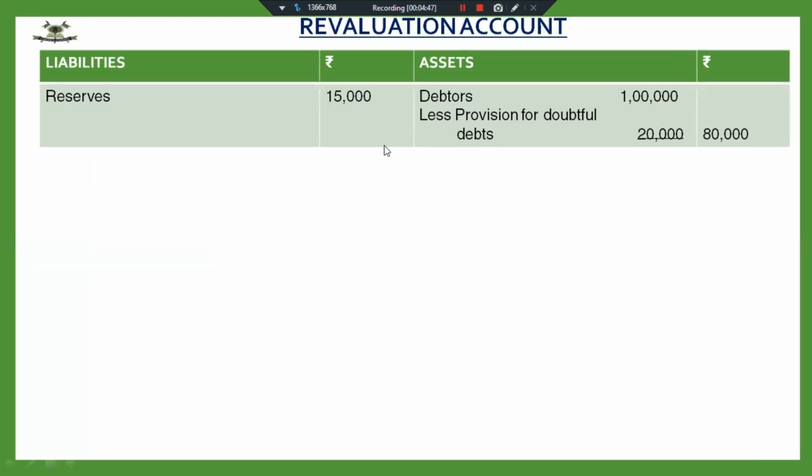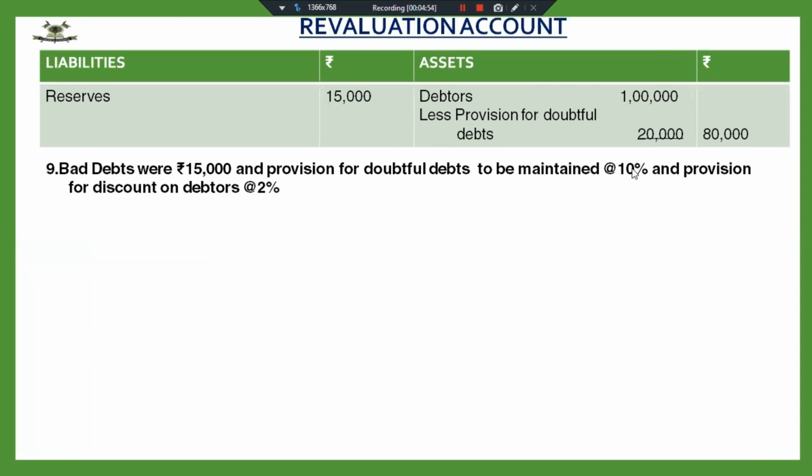So the next case, debtors are the same. The information given is the same. Bad debts were 15,000. Now I have added provision for discount on debtors also. You have to recall the class 11 concept. Provision for doubtful debts is created on gross debtors, but provision for discount on debtors is created on net debtors. That is debtors minus provision for doubtful debts.